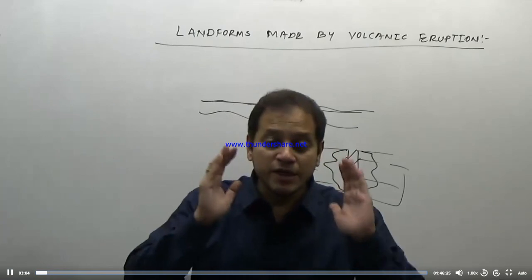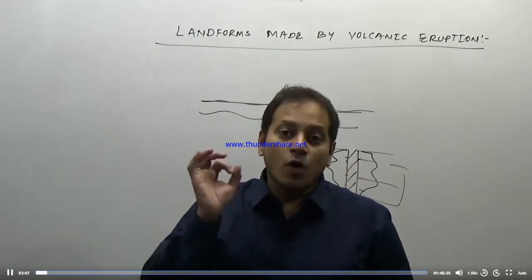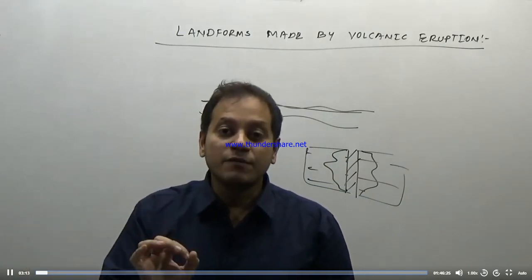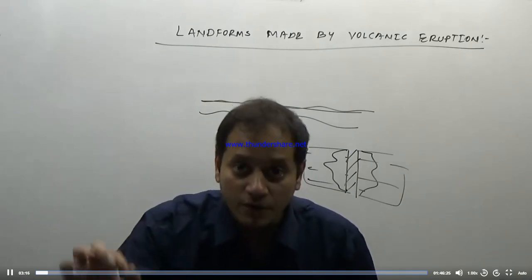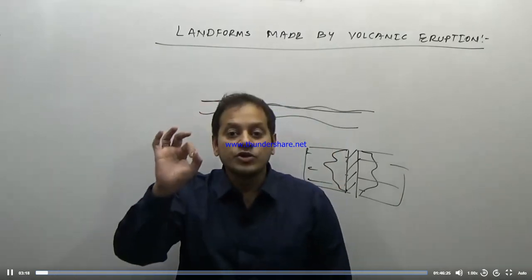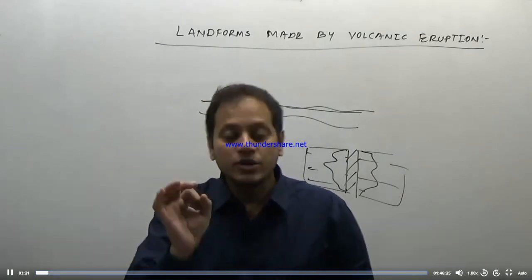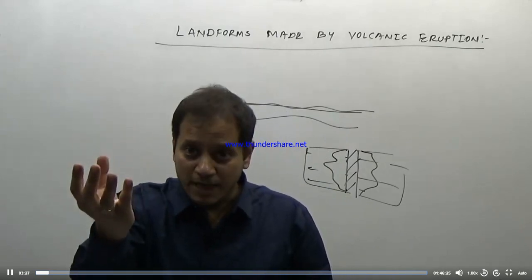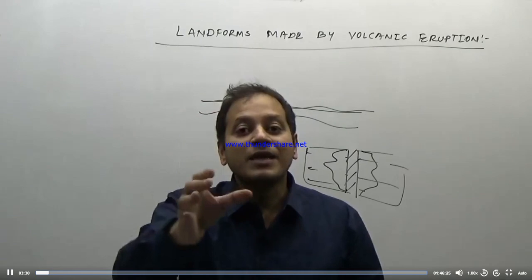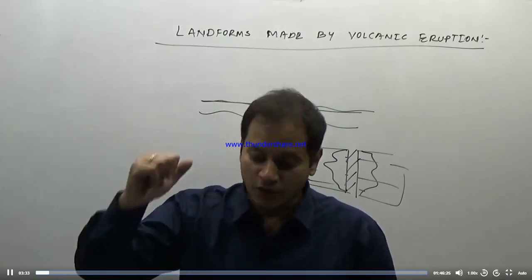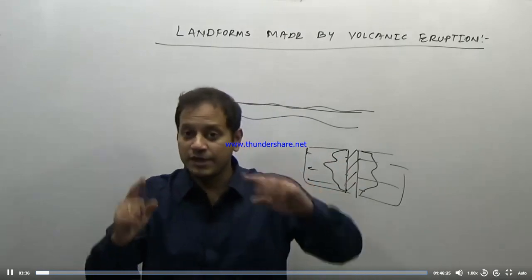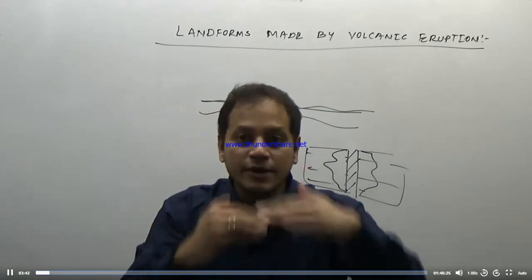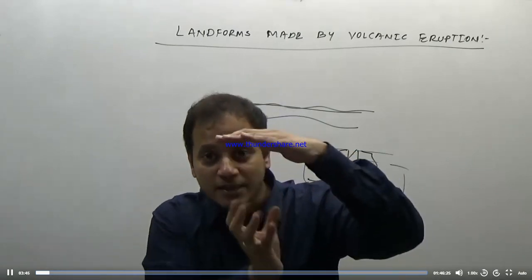So today we are going to study the landforms made by volcanic eruption. Volcanic eruption means fire, molten rock material. So these landforms made by volcanic eruption are nothing but the igneous rocks found on the earth. We are doing one type of rock structure, which is igneous rock. Volcanoes result in upwelling of magma. It flows as lava. The lava then solidifies, giving us the igneous rocks. When I say lava solidifies, remember that it is anything outside the surface of the earth. When I say magma solidifies, it is anything inside the surface of the earth.